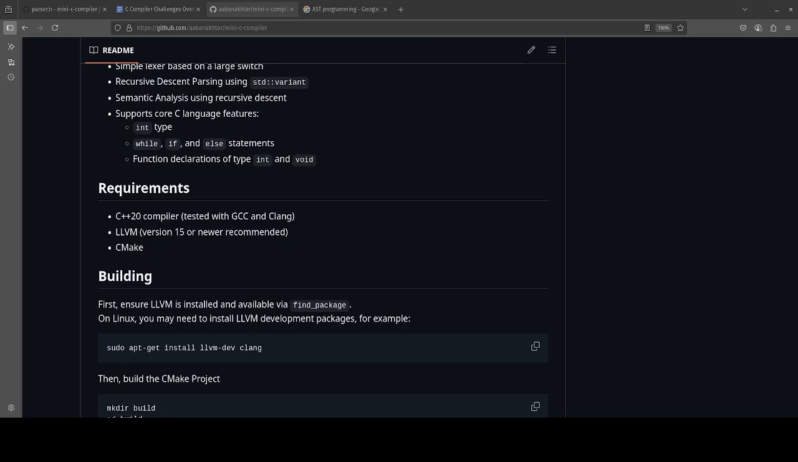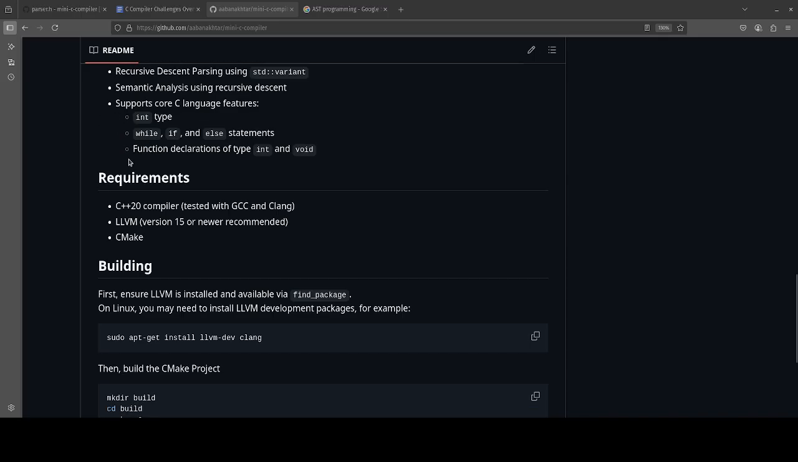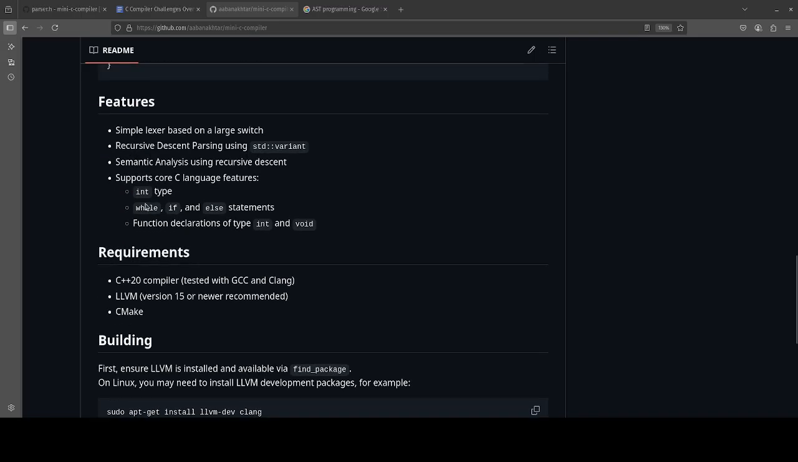There are also the core C language features. There's the integer type. There's the while, if, and else statements. There are function declarations, so int and void functions. You can have that as your return type, and you can also have parameters. There's no var args, but who even uses var args anyway?